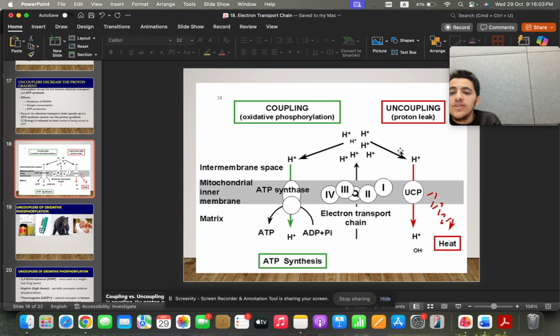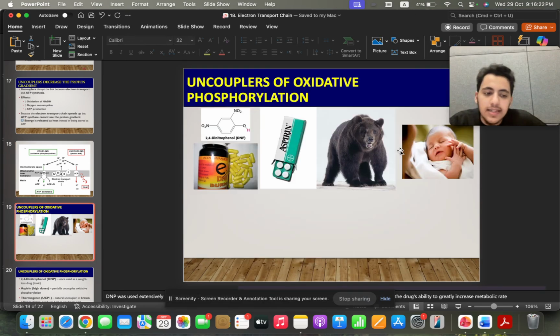It will not produce any ATP; exclusively most of the energy will be heat, pure heat that is used to heat up the body for those with low metabolism, for example infants or hibernating animals.